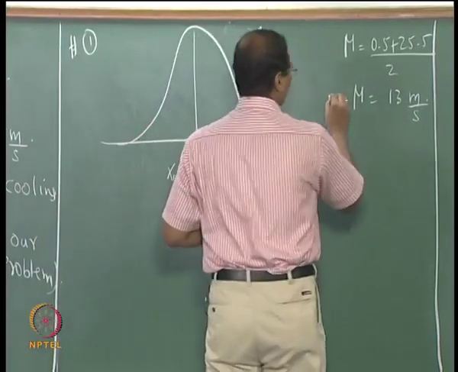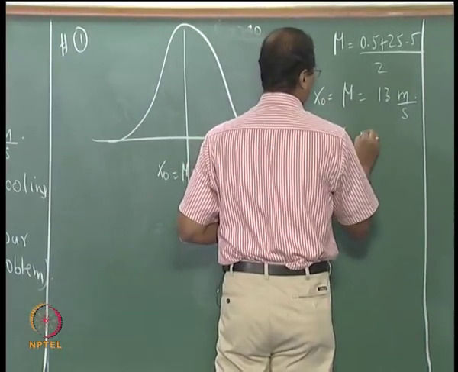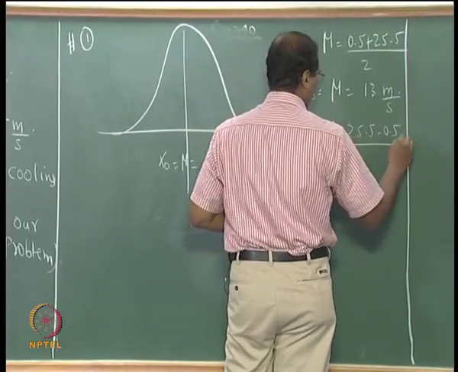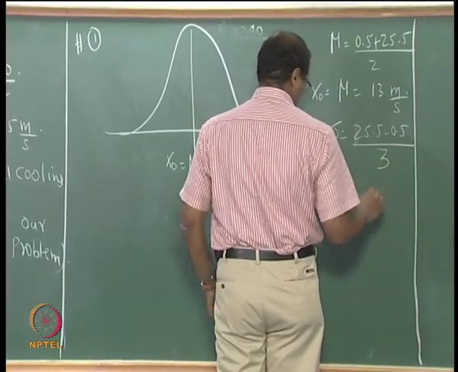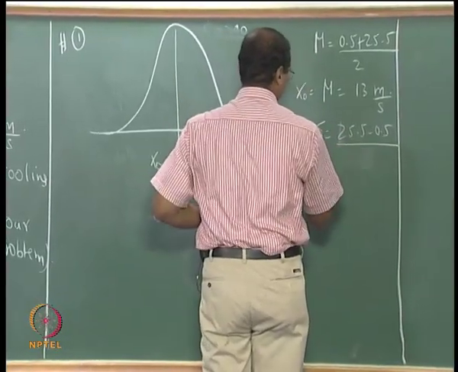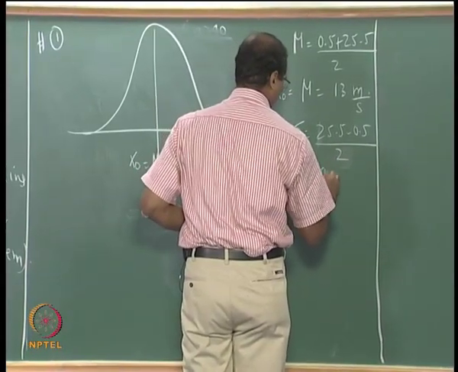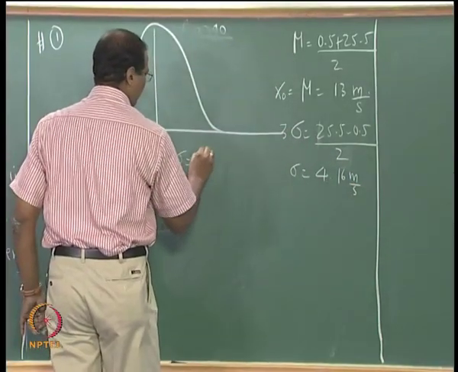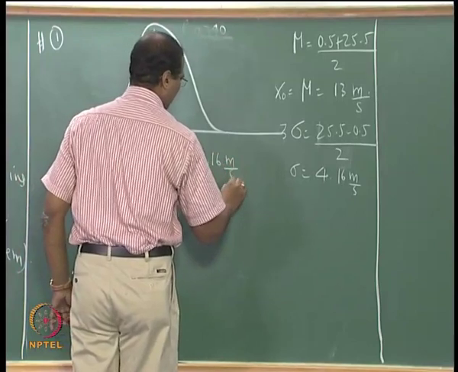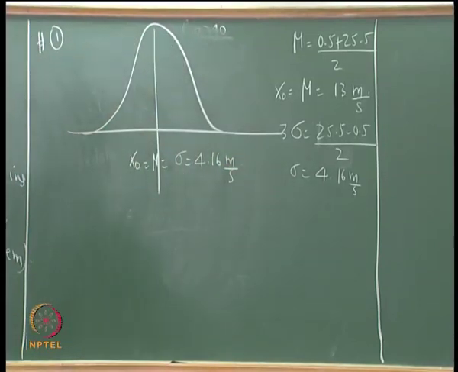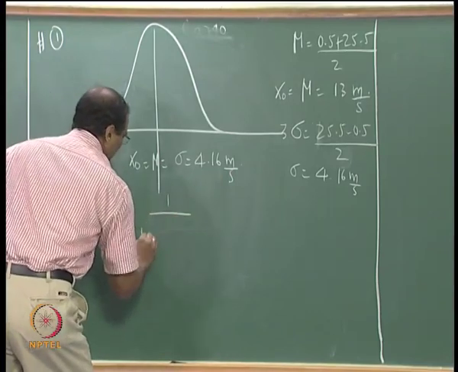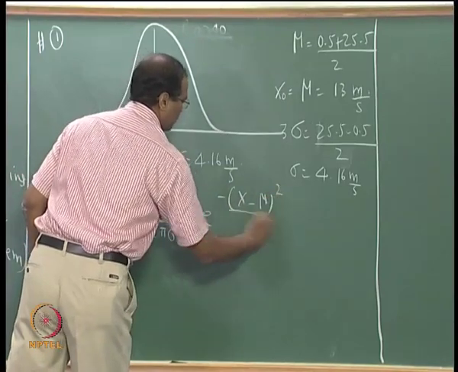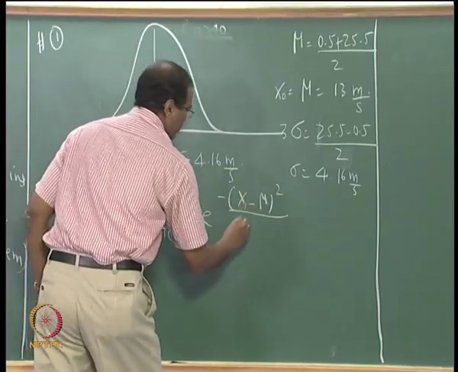So the x naught, so sigma, no, 3 sigma, right? Okay, each time you have to write this. X1, huh?